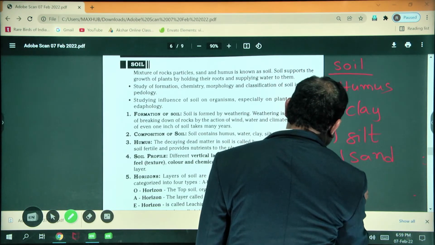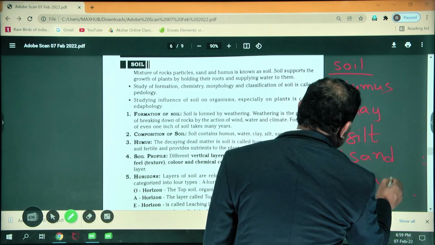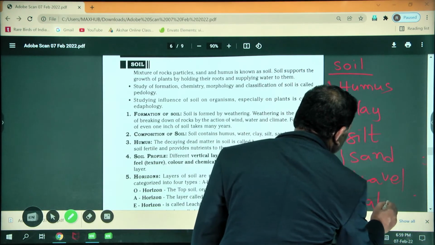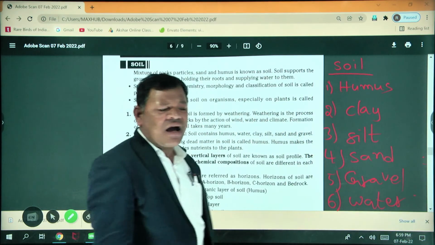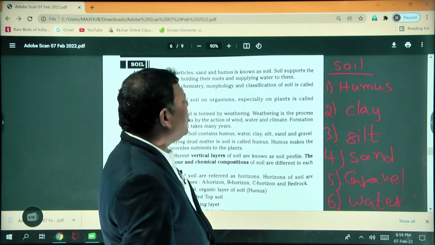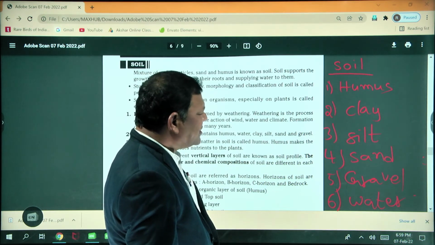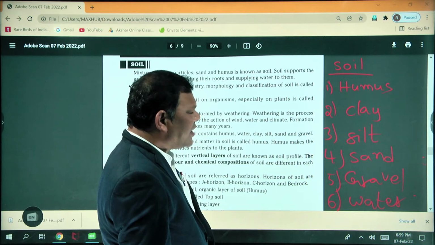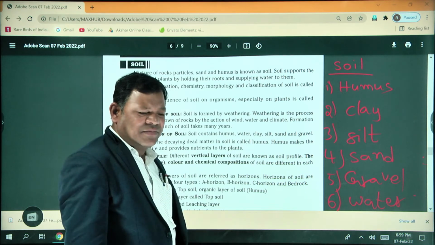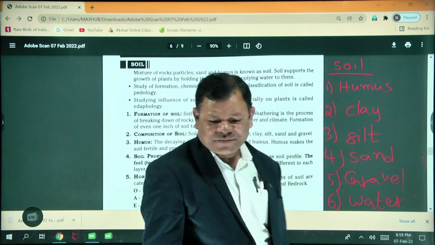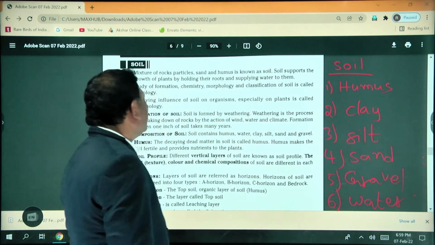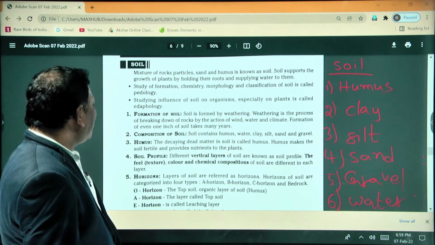Fifth one is gravel. Last but not least, water is present. So these are the components of the soil: humus, clay, silt, sand, gravel, water. Is it clear? Yes, sir. So you can note down these are the components of the soil.